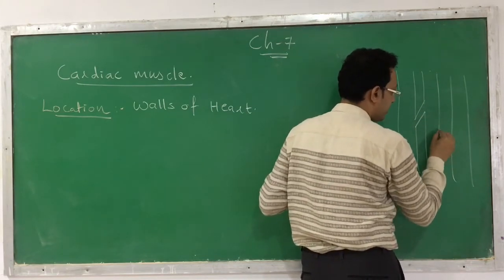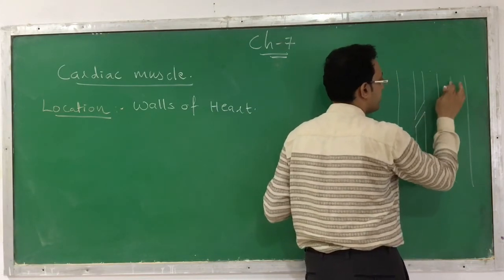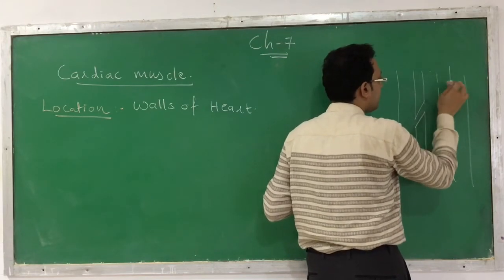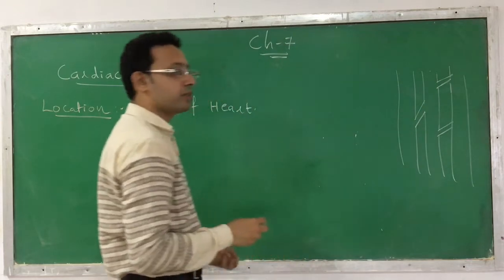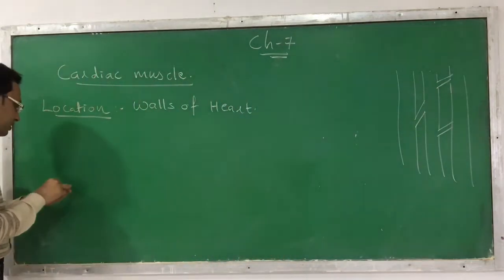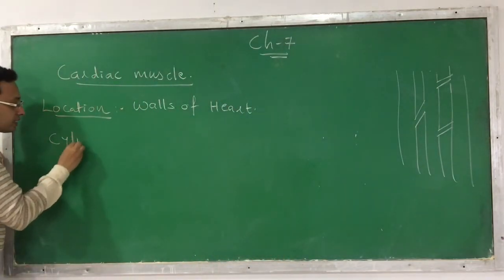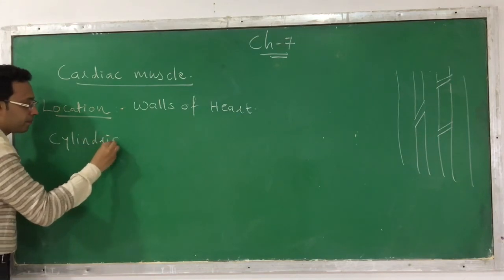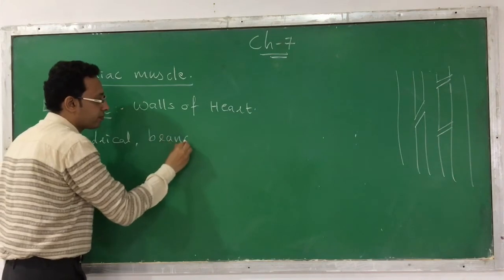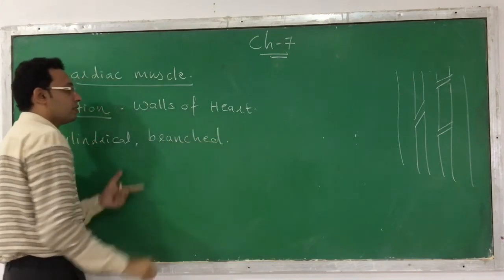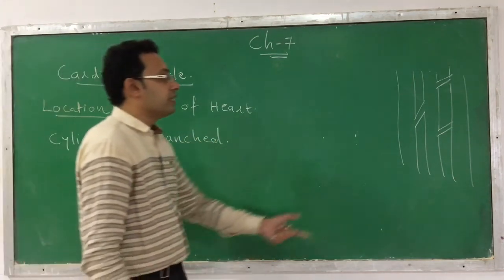You can see the branches connecting the two fibers. So what is the characteristic? It is cylindrical in shape and it is branched. This characteristic you can find in this one.